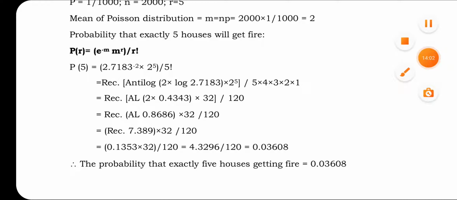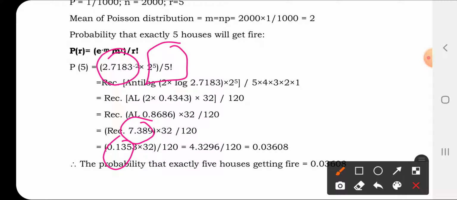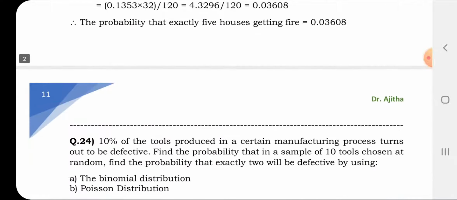So this is the way how you can find out the value of e to the power minus m using the log and antilog. You have to reciprocate this. After finding out the antilog, you will be getting this value. Once you find this value, the remaining multiplications you can do. You will be getting this value, which is 0.03, which means 3.6% chance that 5 houses will get fire out of 2000 houses.